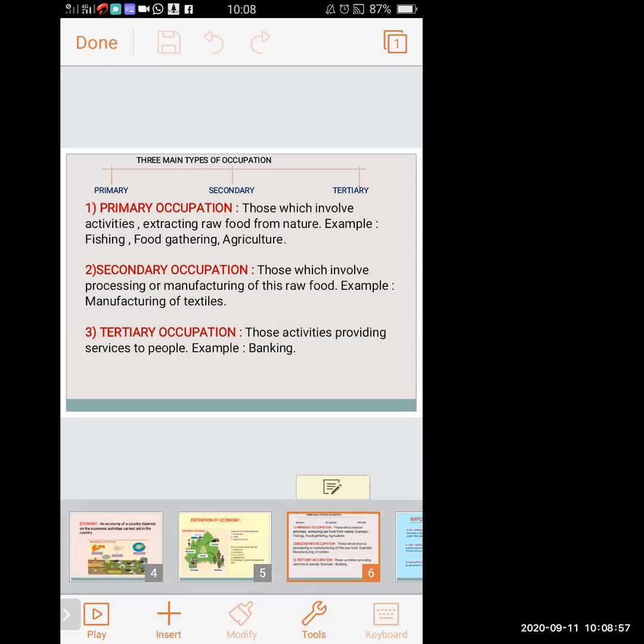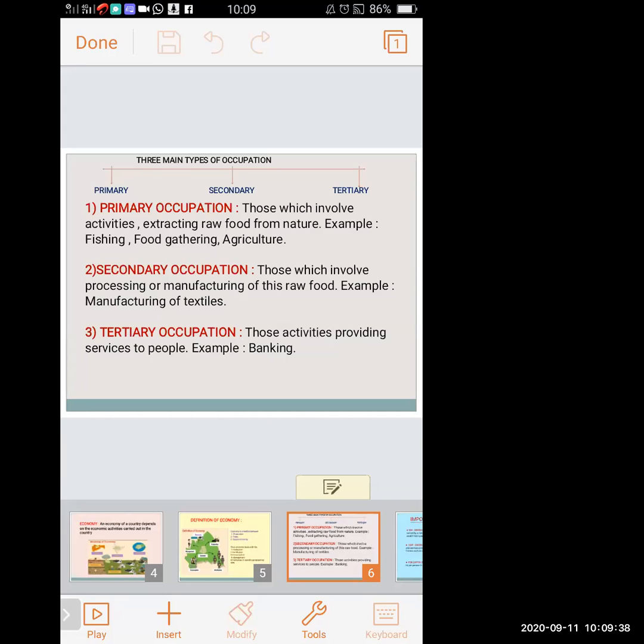For example, doctor. When a patient is ill, he goes to the doctor. The doctor gives treatment to the patient and the patient pays for it. So this is a service given by the doctor which comes in the tertiary occupation. Tertiary occupation deals with services. Another example is the bank. We deposit money, we withdraw money, or do some other process at the bank. The people working in the bank help us. They give us service. So these occupations come in the tertiary occupation.